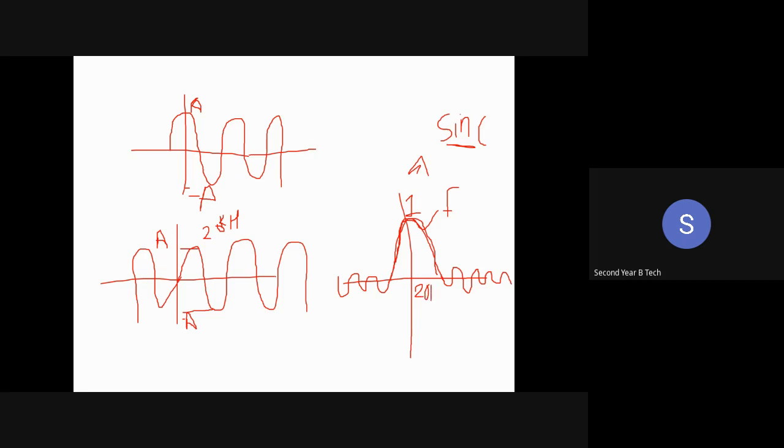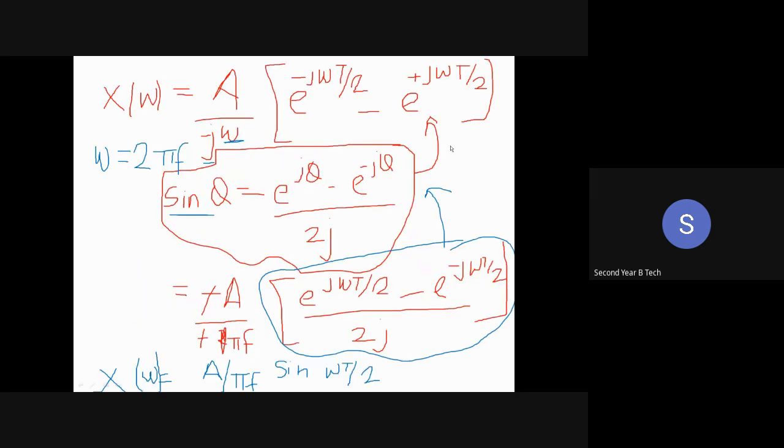In the time domain, if I'm having a sine signal with 20 kilohertz, in the frequency domain I'll be getting a peak at 20 kilohertz. Okay, and these small side lobes are called harmonics. These harmonics are nothing but the noise which is present. There are even and odd harmonics present. So when we are representing a signal this way, it is called a sync signal. So this is how we can draw it.